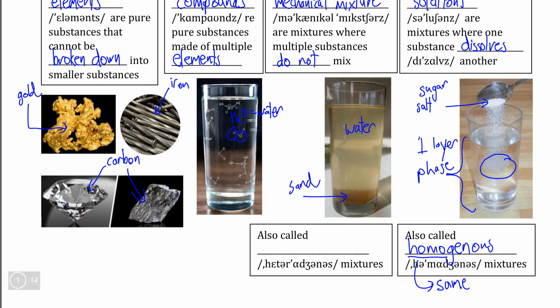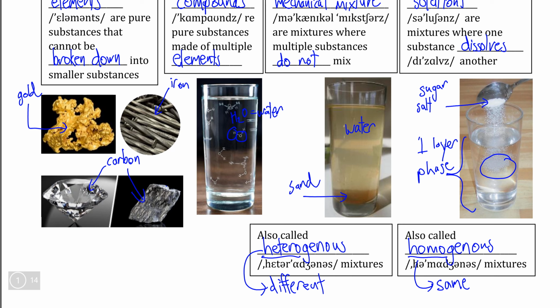In the same way that homogeneous mixtures are simply another word for solutions because the two substances look the same, we can call a mechanical mixture a heterogeneous mixture. For those of you that know your word origins, the prefix hetero is the opposite of homo because it means different.